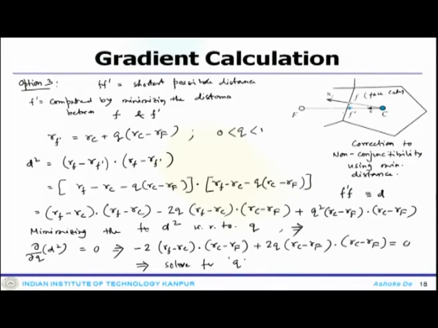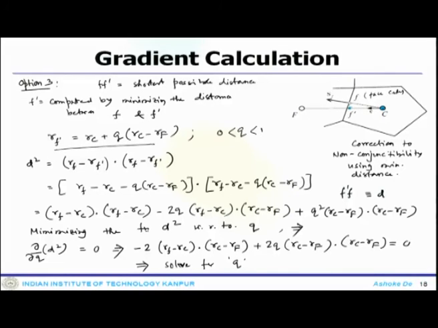So, what you define first is the radius vector r f prime, which is r c plus some factor q, which lies between 0 and 1, times the distance vector r c minus r f. So, it is a simple definition of your distance vector plus some weighting factor times the distance between them.